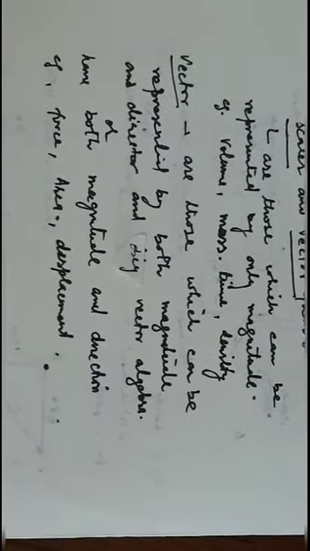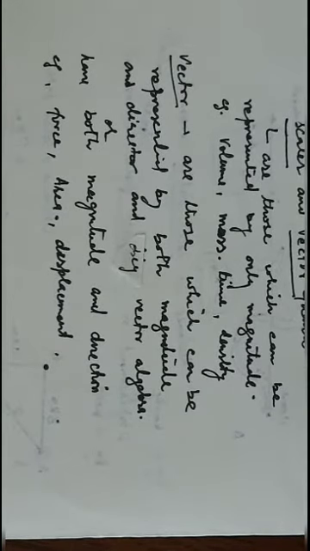Now let us discuss vector. Vectors are those quantities which can be represented by both magnitude and direction, or obey vector algebra, or we can say which have both magnitude and direction. For example, force, area, displacement are examples of vector physical quantities.